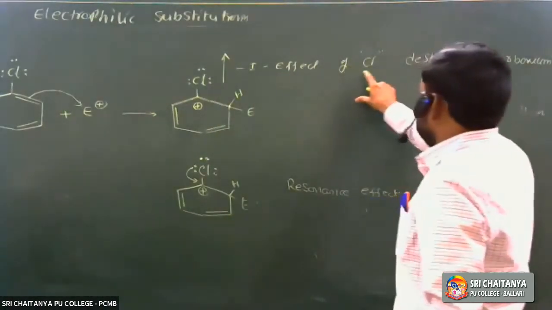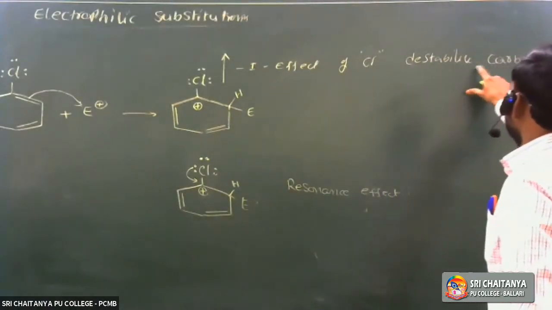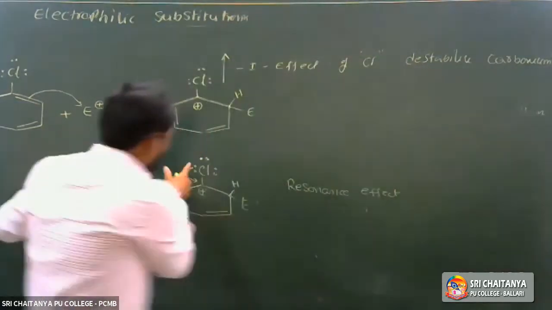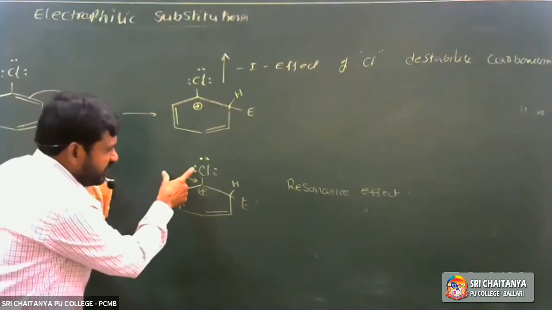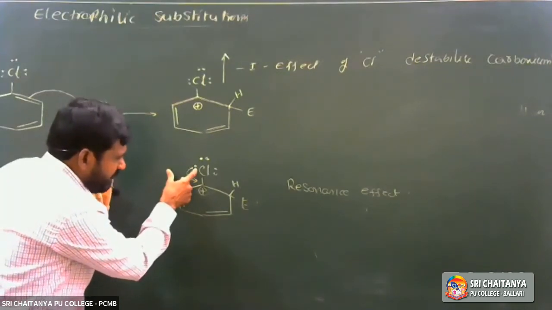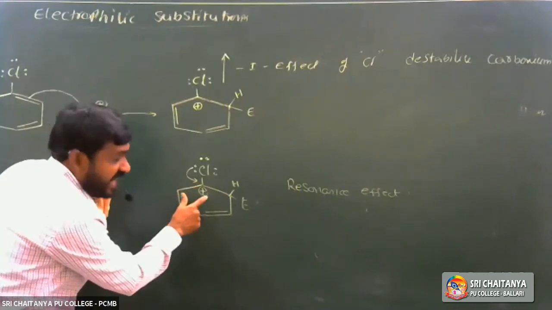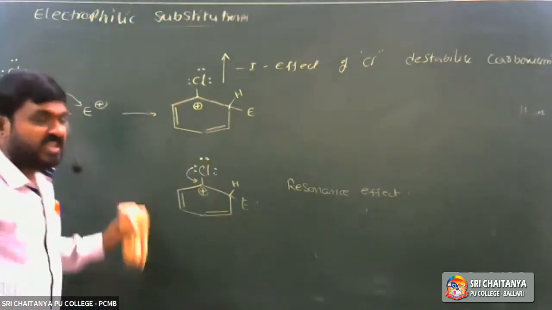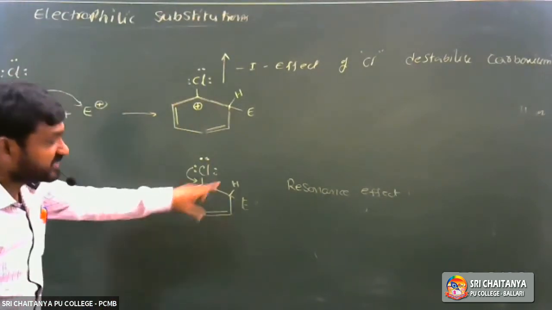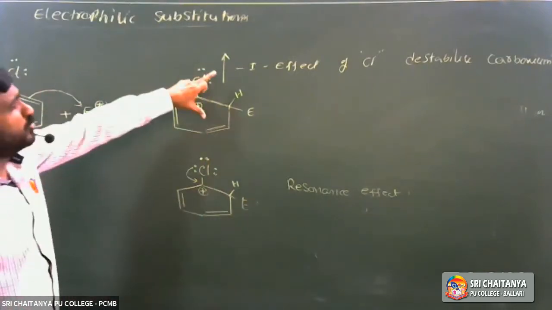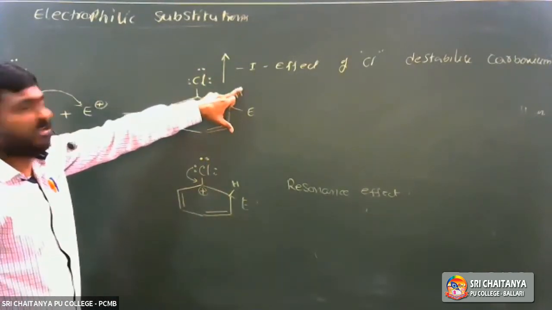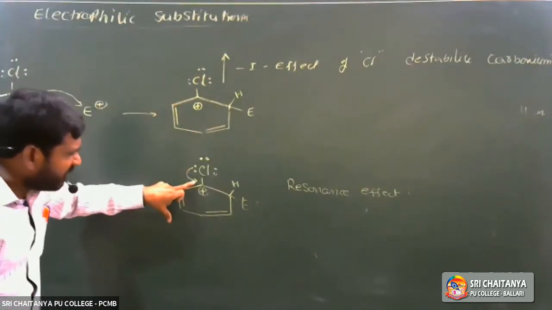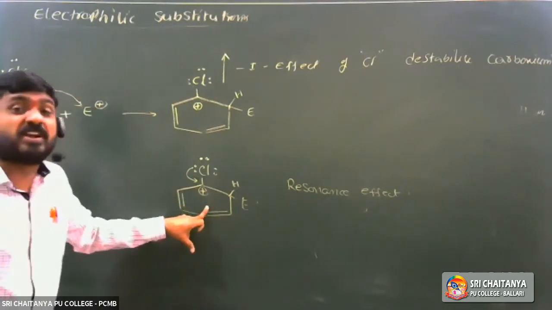Due to the minus I effect, chlorine destabilizes the carbocation because it withdraws electrons. Here is the electron releasing nature. Due to resonance, the pi lone pair of electrons are involved in resonance, so the positive charge on this carbon decreases. As the positive charge decreases, its stability increases. So due to the minus I effect, chlorine can destabilize the carbocation, and due to the resonance effect, it can stabilize the intermediate carbocation.